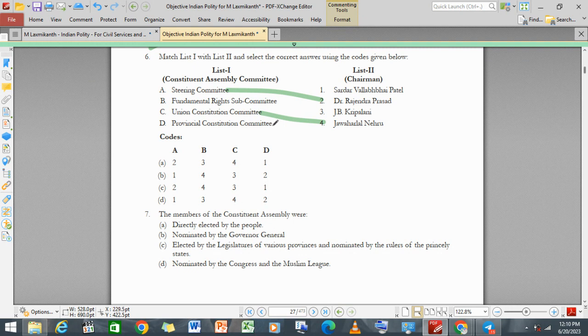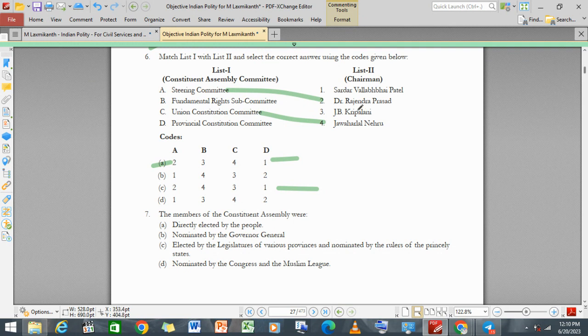Provincial Constitution Committee was, just see the answers based on 1, 2. So here we have A 2, means either this or this is our answer. All right. Now C is 4. C is 4 here. So answer is 1, right? C is 4, so answer is 1. Fundamental Rights Subcommittee.